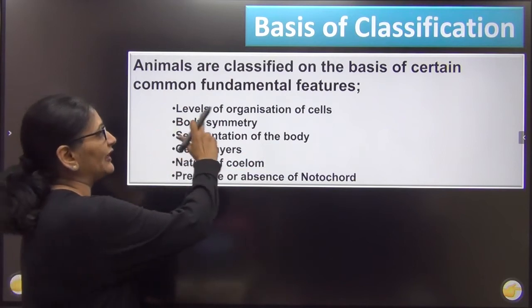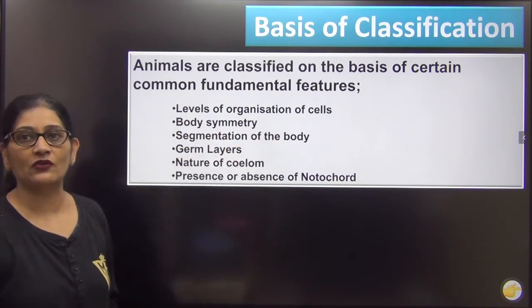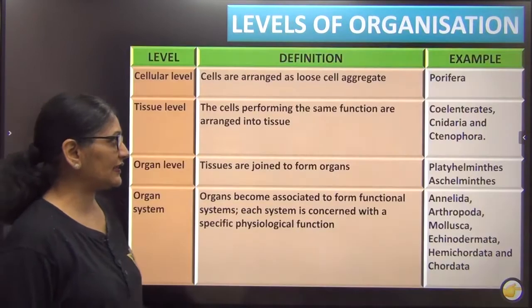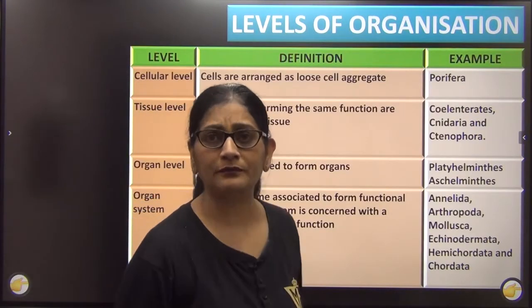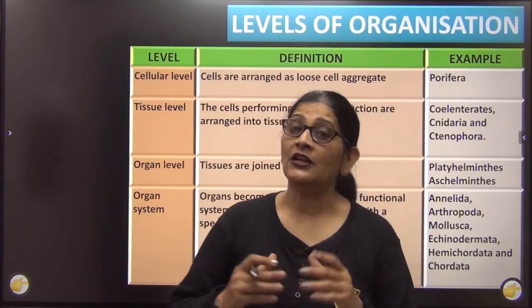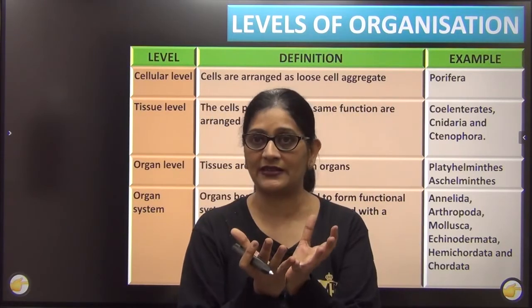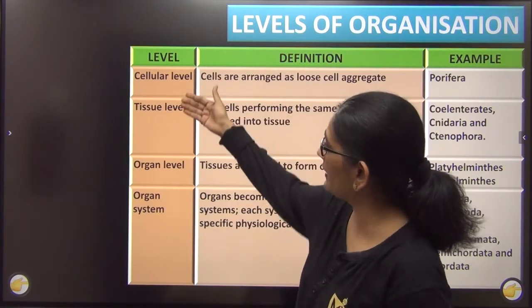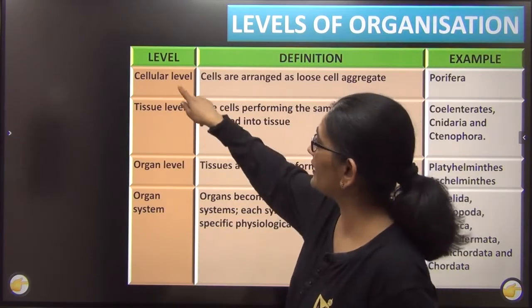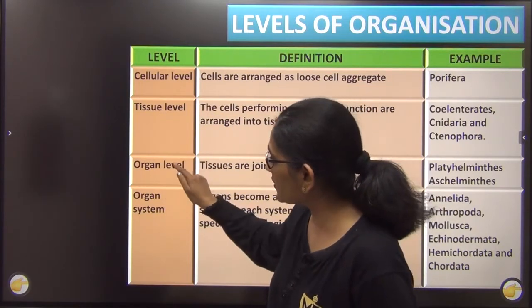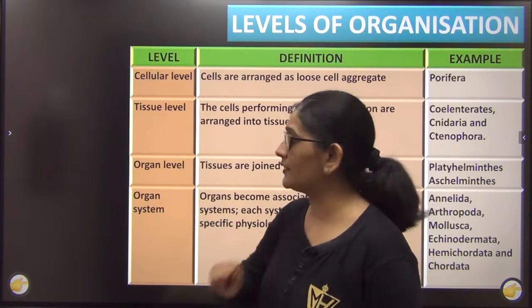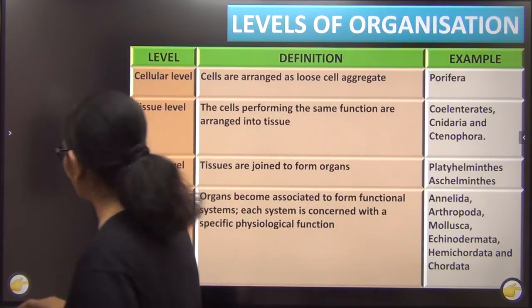So first of all I will tell you what is level of organization of cells. Now I want you to see this, that we are all living organisms. We are made up of cells. Now how have these cells been organized? There are basically 4 levels of organization. You can see it. One is cellular level. The second is tissue level. The third is organ level. And the fourth is organ system level. Now what do I mean by this? We will just see this. First let me explain in my own way.